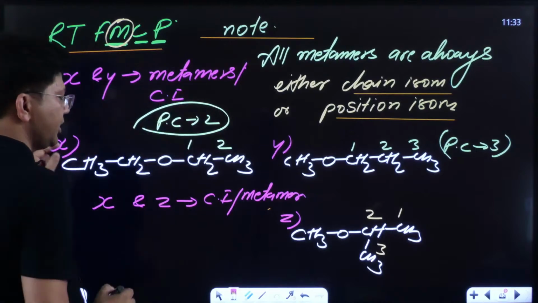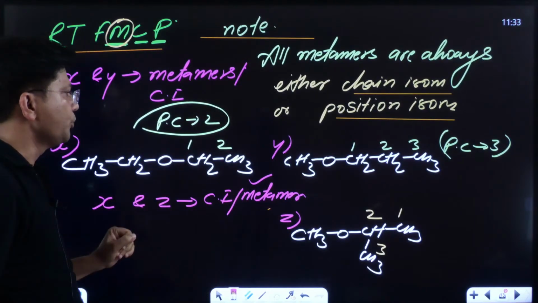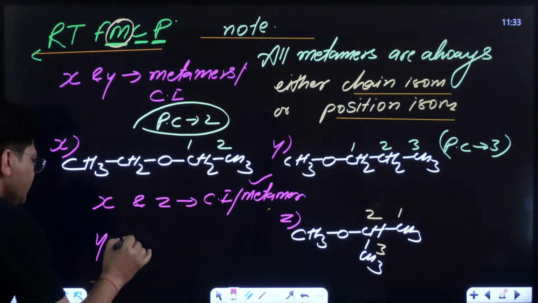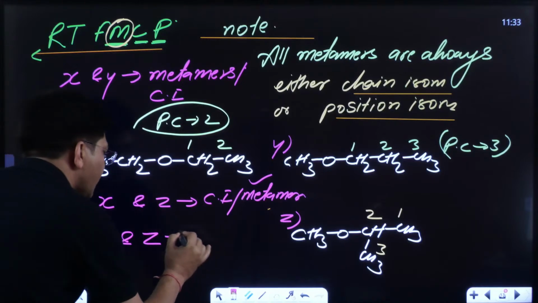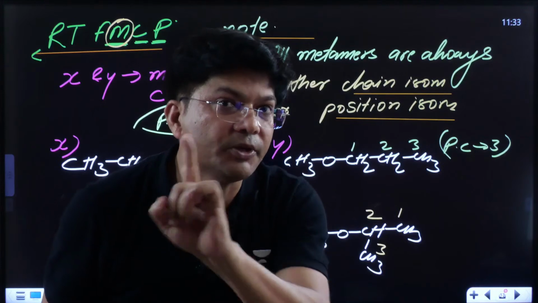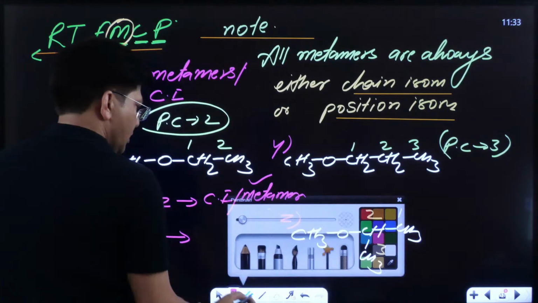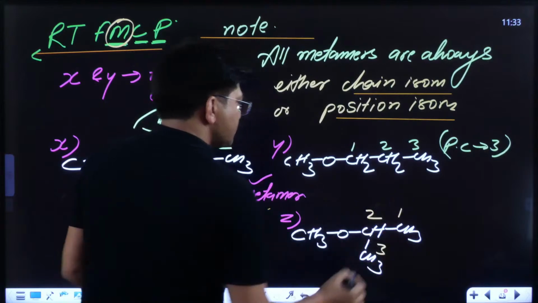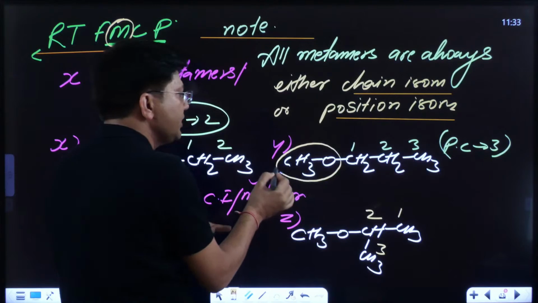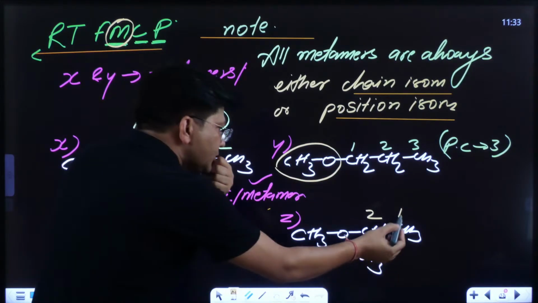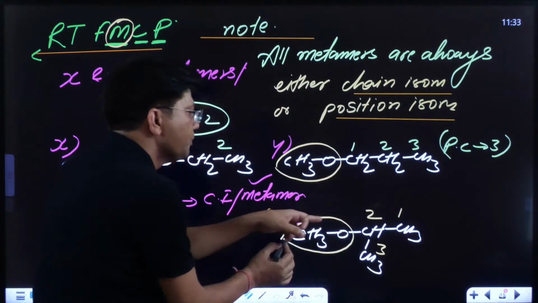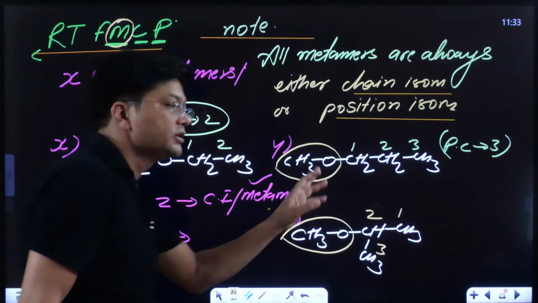These were also metamers and chain isomers, but metamer is going to get more preference. But if I write Y and Z, what is the relationship between Y and Z? If you are able to understand, kids, do let me know. In Y, the parent chain is of 3 carbon atoms, but the position of alkoxy is 1. This is also a 3 carbon atom parent chain, but the position of alkoxy is 2. The position of the alkyl group has changed.